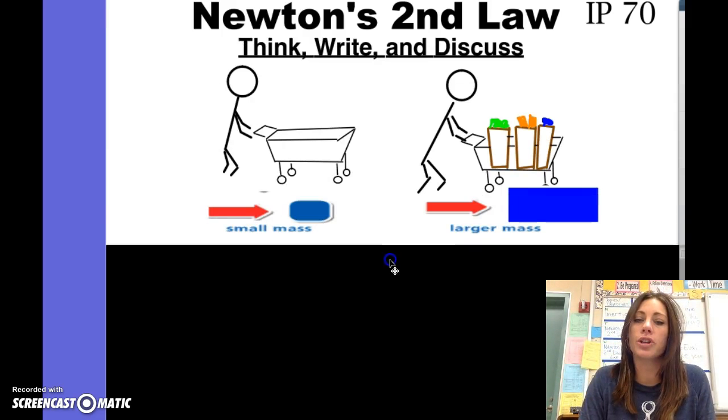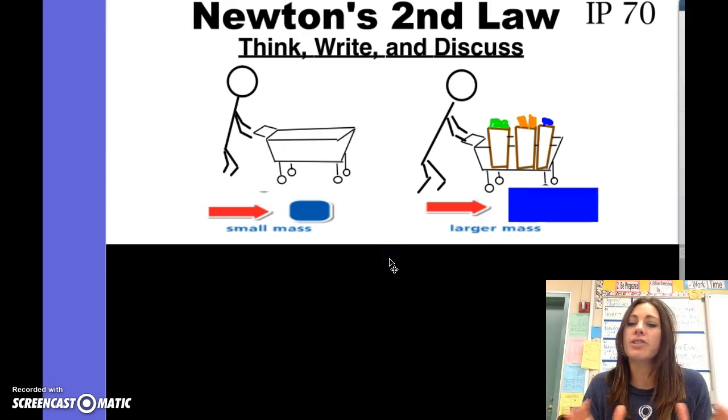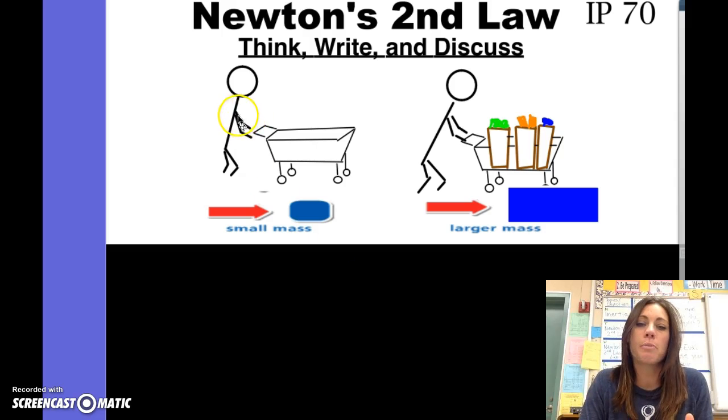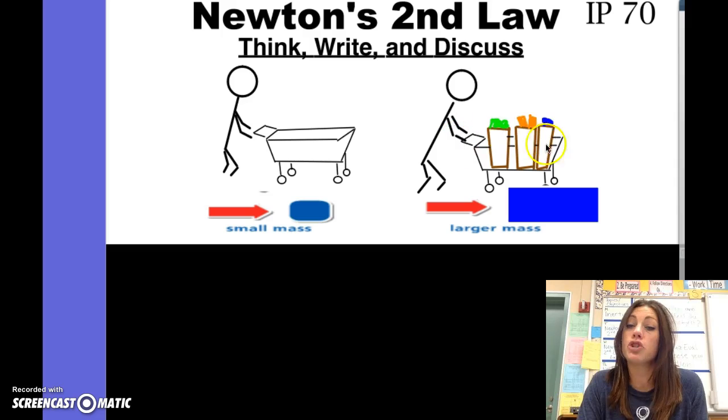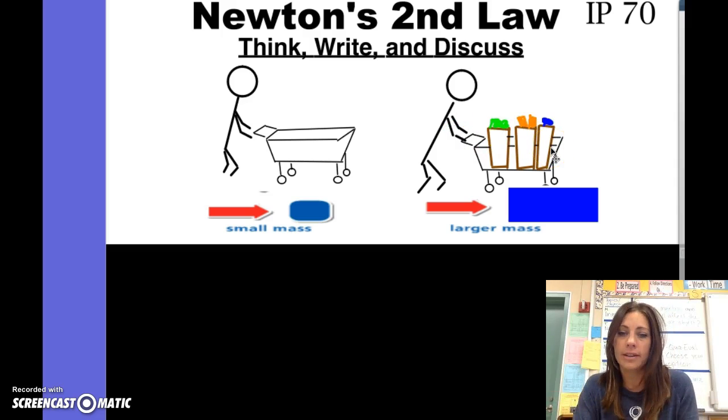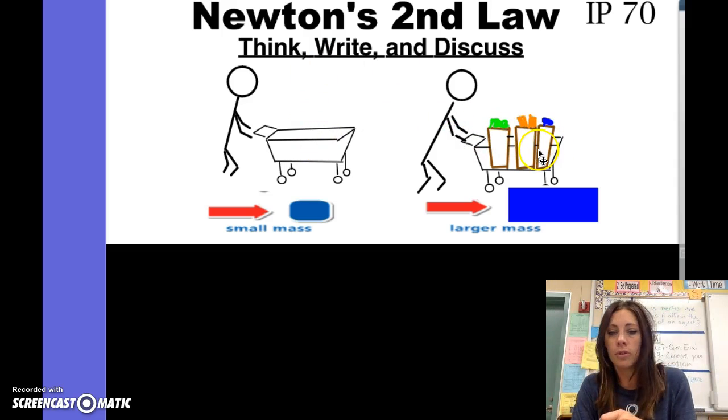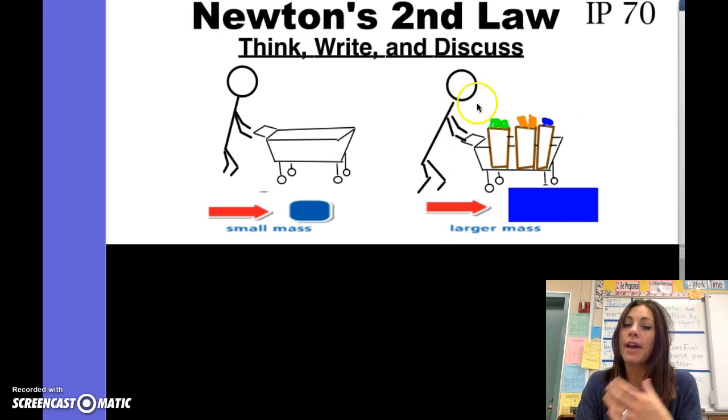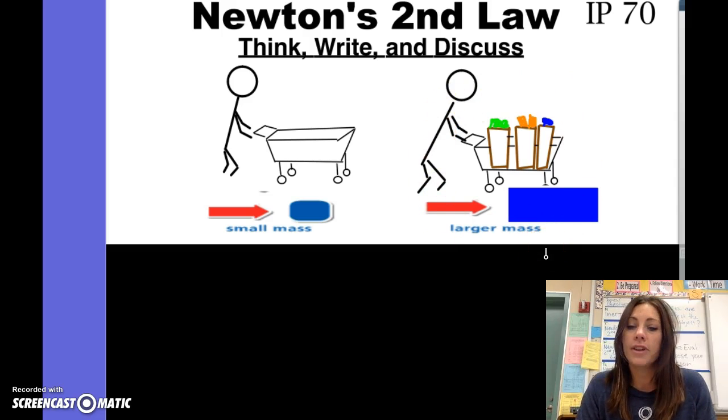The first thing I want you to do is sketch this picture. There is a picture of a stick figure person pushing a shopping cart, and this person is pushing a shopping cart that has stuff in it. This one's empty, this one's full of groceries, so we would consider this to have a larger mass. Pause this video so that you can copy down this picture.